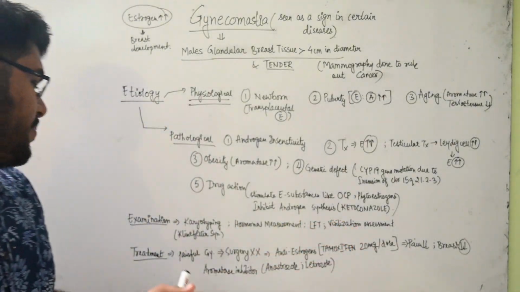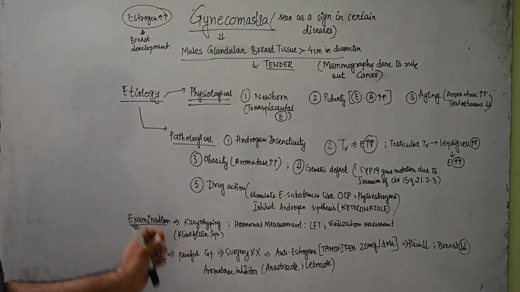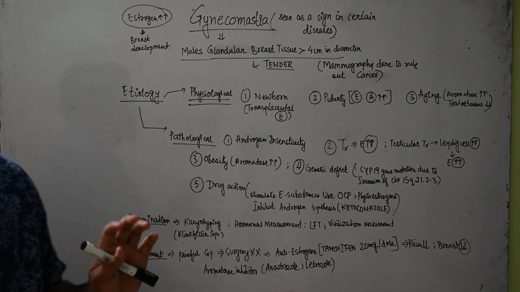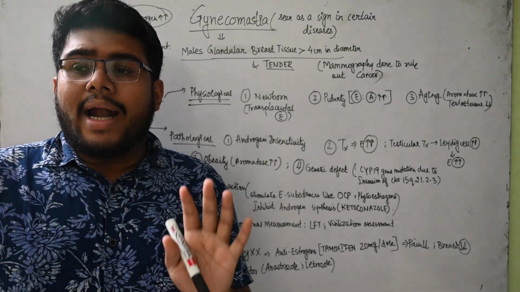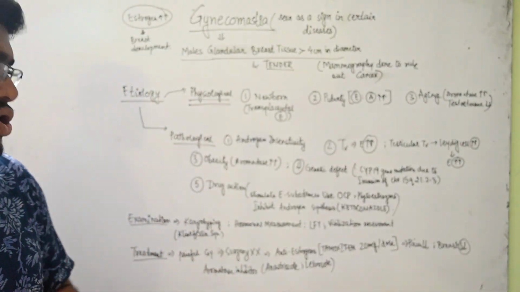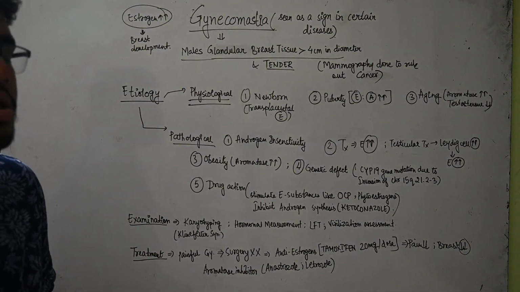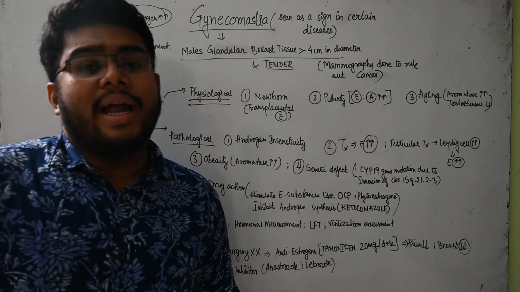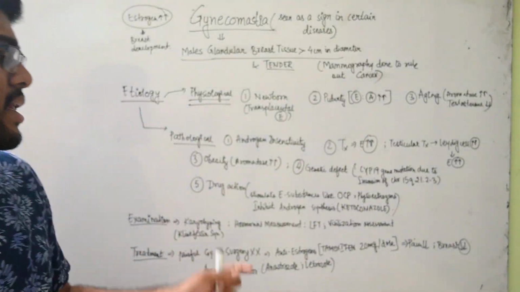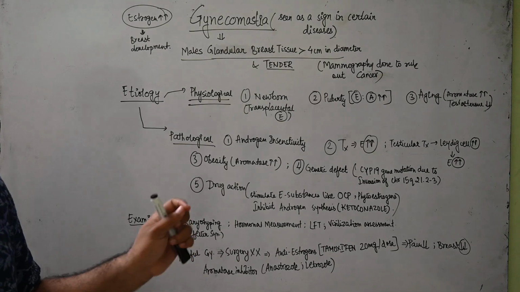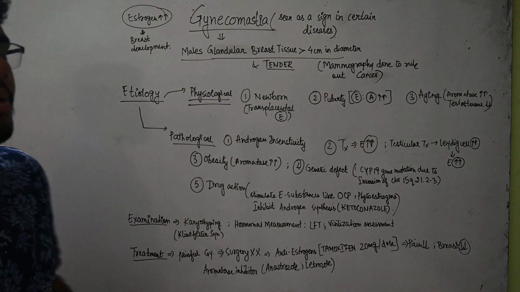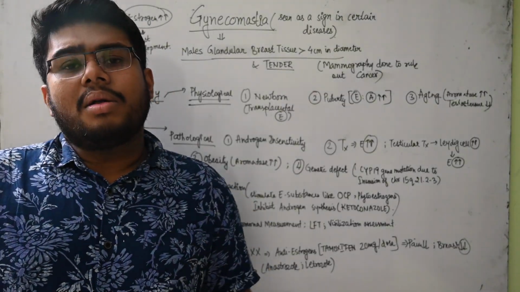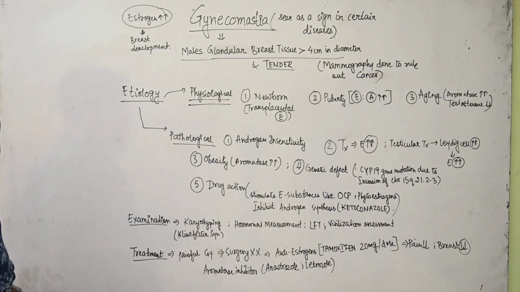Now talking about the treatment, here we see that surgery is the best treatment, but at times surgery will be insufficient, because if there is painful gynecomastia, surgery cannot be performed. So in those cases we prefer anti-estrogenic drugs like tamoxifen, given at a dose of 20 milligrams, which will help in reduction of pain, and the breast tissue size will also be reduced.